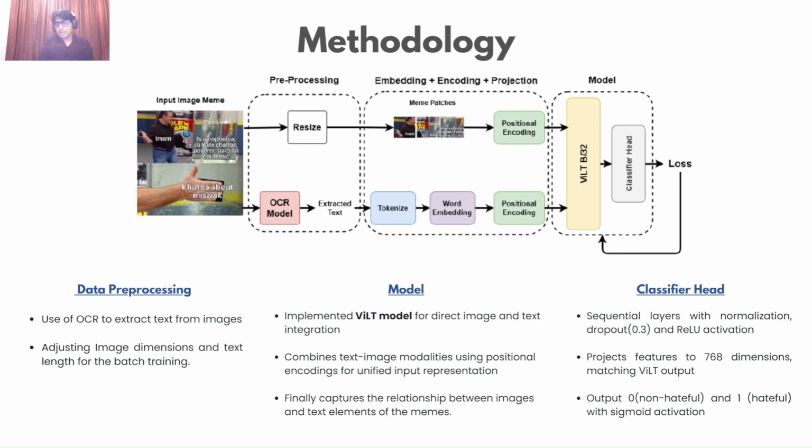Finally, these image patches and texts are passed into the vision and language transformer with the ViLT base 32 backbone, and their nuances are learned. The multimodal interactions, how the text and the image interact with each other, are learned and passed to the classifier head, which is a sequential MLP that has one neuron in its output layer that outputs a value between 0 and 1 using a sigmoid activation function.